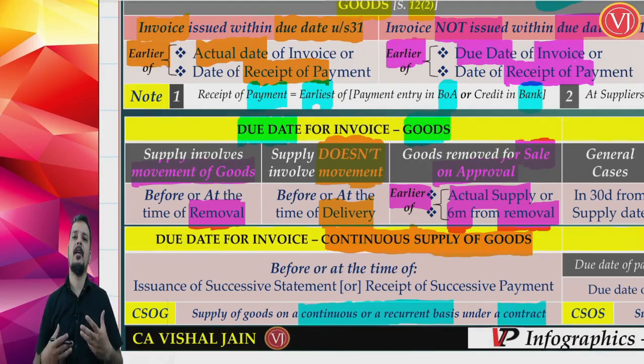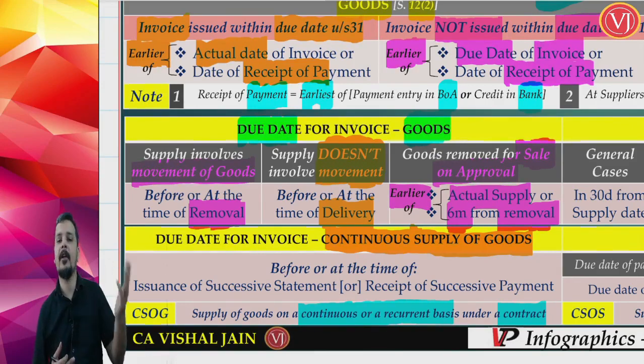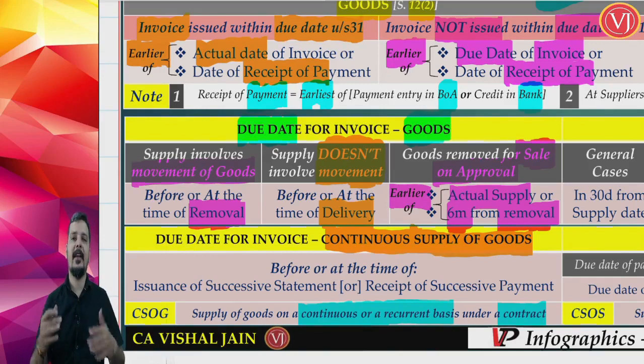Supposing I am supplying goods to Reliance Jio for laying cables for telecommunication lines. I am the supplier of wires and cables. I'll keep supplying the cables to Reliance Jio, but I will not be raising an invoice for each supply. Today Jio will tell me that for a particular area they require say 10,000 meters of cable, and I will send 10,000 meters. Tomorrow they will tell me they require 15,000 meters at another place. I will keep a track, but I will not be raising an invoice every time. Jio will not like me to raise an invoice every now and then.